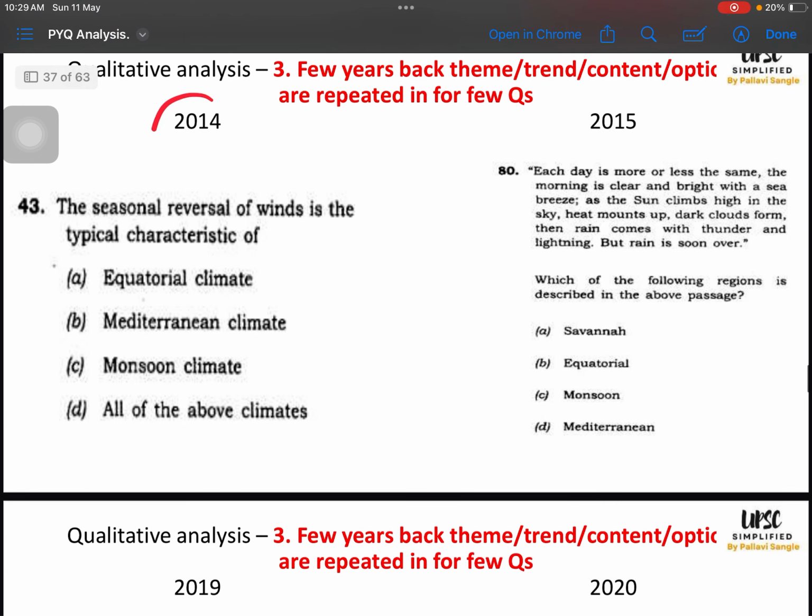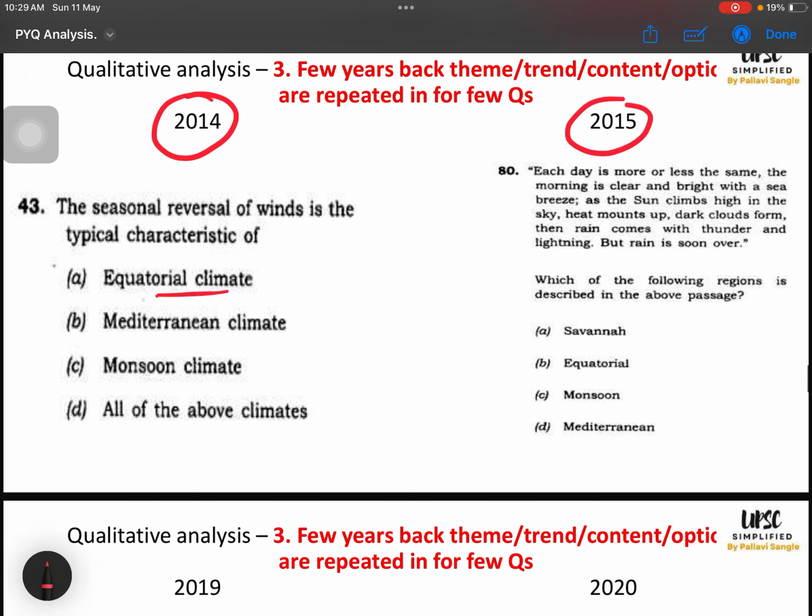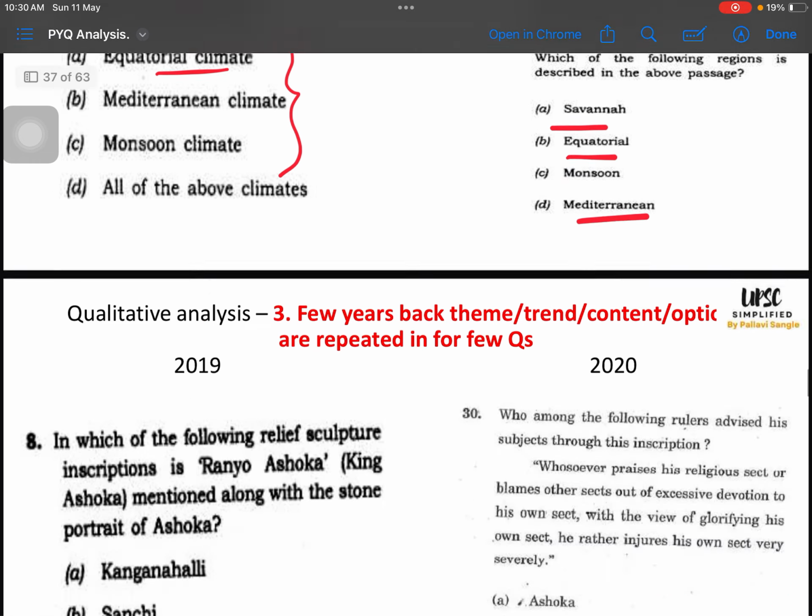Okay, 2014, 2015. So this is again a very, very favorite theme of UPSC, seasonal reversal of winds. They will ask about one of the world's climatic types, savanna, equatorial, Mediterranean or British type of climate. This should be prepared. This is a very constant theme. Every year there will be one question.